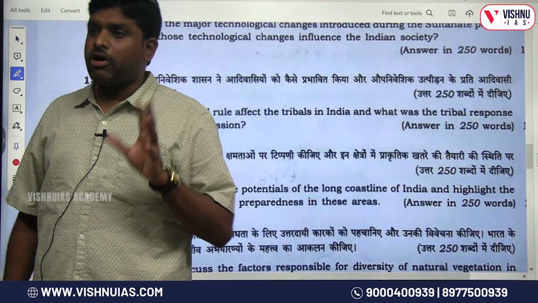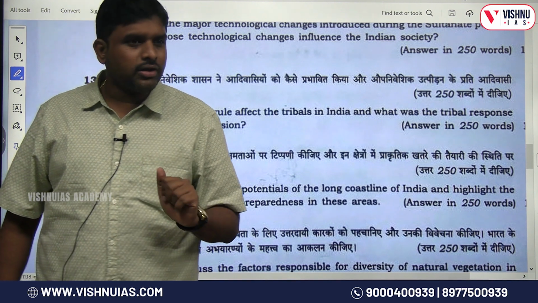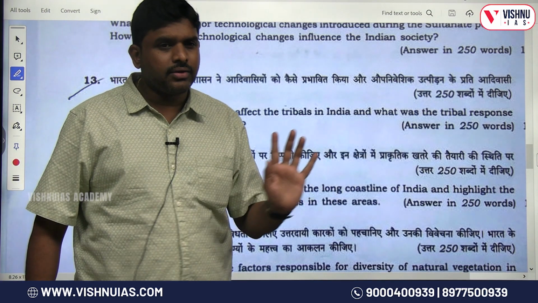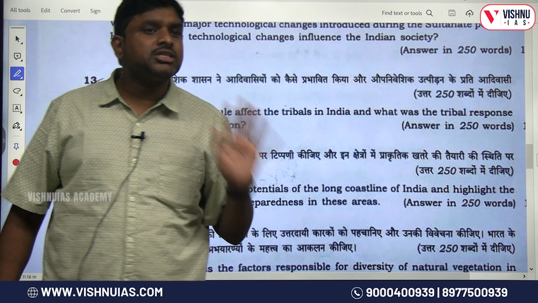Forest laws came. Up to now the forests were being owned by the tribals, but now the British are telling that I am the owner. Compulsory in GS1, every year one question will be on tribals, it is a 15 marker. You will write about Kols, you will write about Munda, you will write about Bhils. These are all rebellions, Santals.